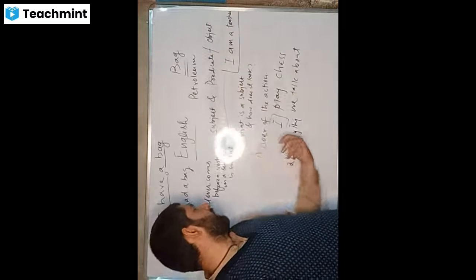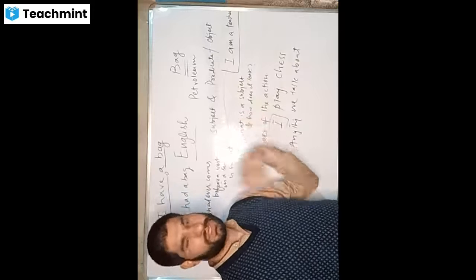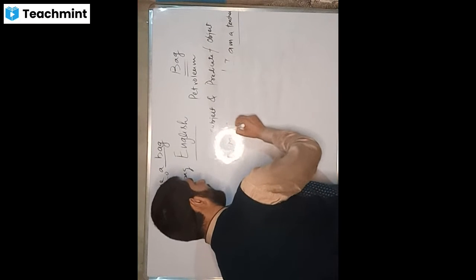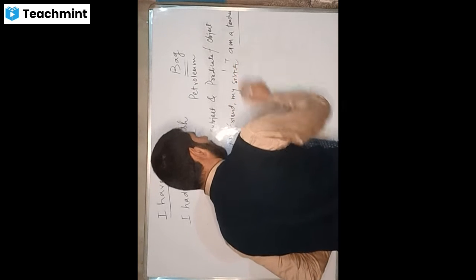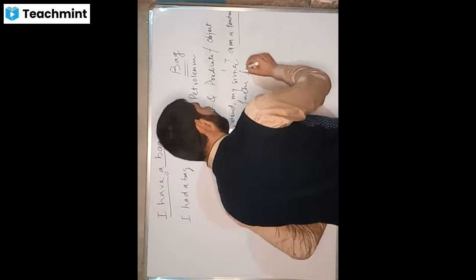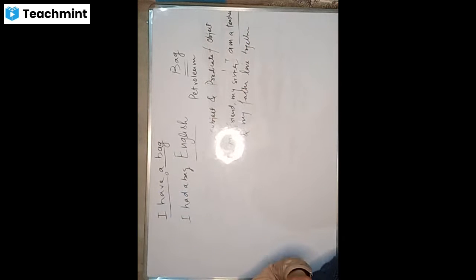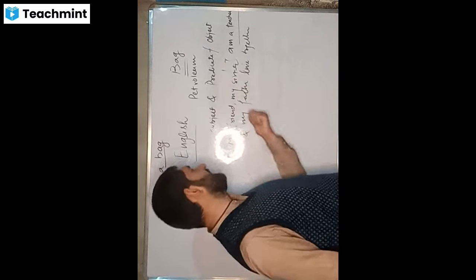Similarly here, when I say I play chess, what is the verb? Play. And what comes before play? I. So I is the subject. And similarly, sometimes you will see our subjects are very long. Say for example, I will say, I, my friend, my sister, and my father live together. Where is the subject in this sentence? I, my friend, my sister, and my father live.